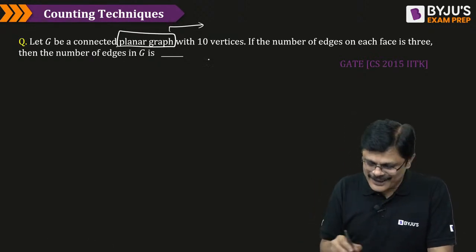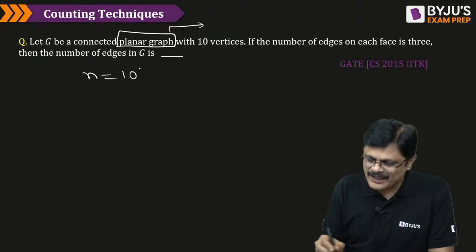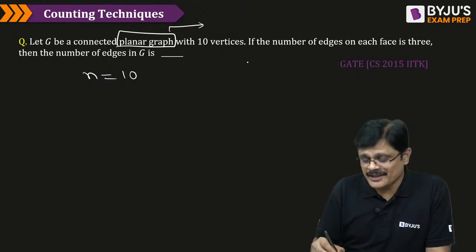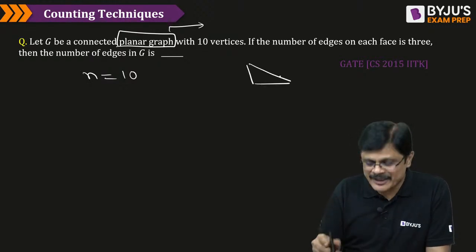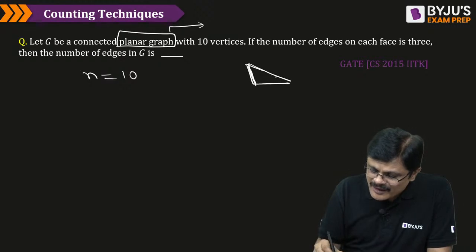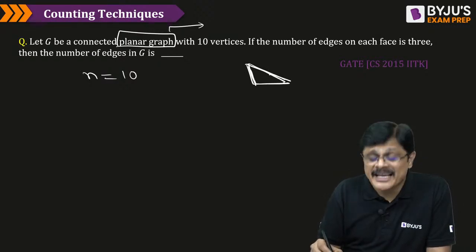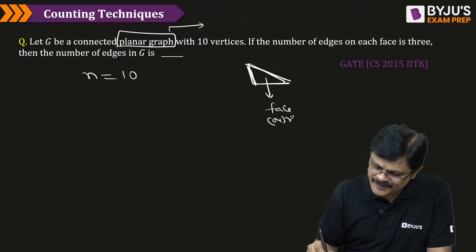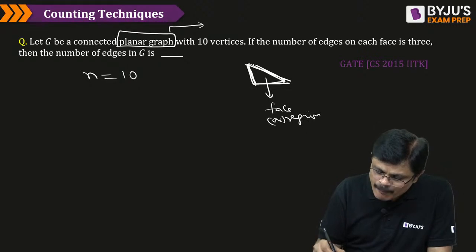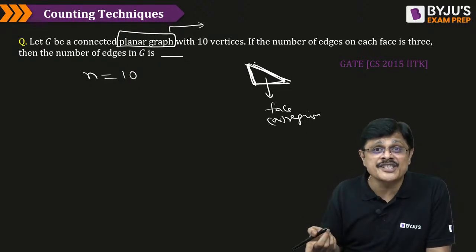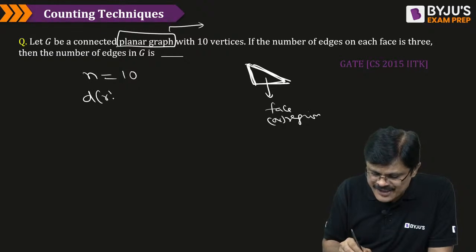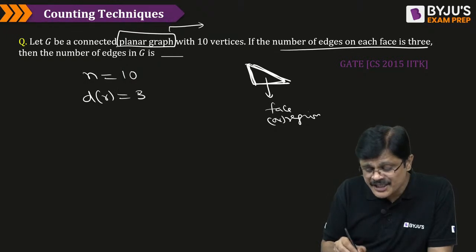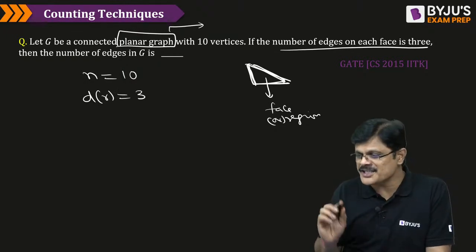Now look here, this is a graph having 10 vertices. Number of edges on each face is 3. We call it the degree of a region. This is called a region, bounded by these edges. These are called edges bounding this particular face. This is either called a face or a region. The number of edges in the boundary is what is called the degree of a region or degree of a face. Number of edges on each face is 3, that is, degree of each region is 3.